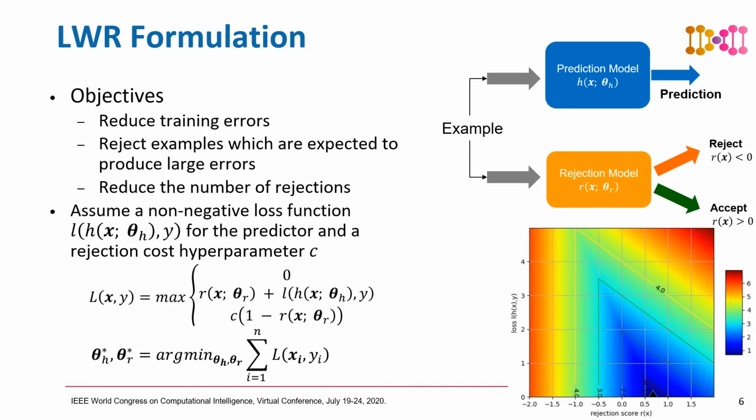In this work, we propose to achieve these three objectives by using a meta-loss function, capital L, which penalizes large training errors using a non-negative loss function for the predictor, while minimizing the number of examples that will be rejected using a rejection cost hyperparameter, C. As can be seen in the plot on the right, in which we plot the rejection model score on the x-axis and the prediction loss on the y-axis, the meta-loss function penalizes rejections when the prediction loss is small, as well as large negative rejection scores.